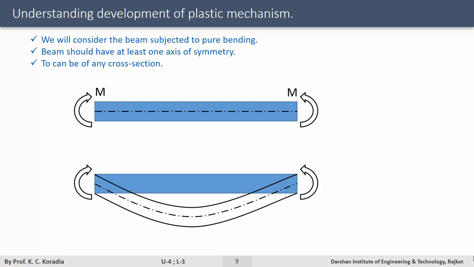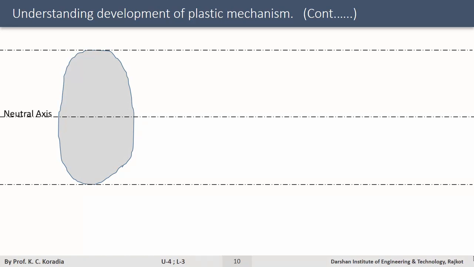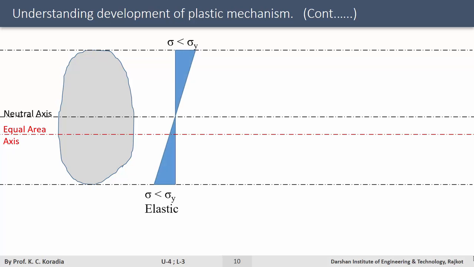Let us say the beam has a specific cross section of any shape. The beam has two axes: one, the neutral axis, where the strain remains zero, and the other, the equal area axis, about which the total area of cross section is divided into two equal parts. Initially, strain in the extreme fibers is lower than the yield value as shown in the figure. As we keep on increasing the moment at the ends, the extreme fibers will reach the yield value, that may be the next stage.